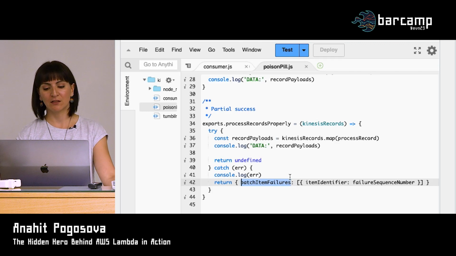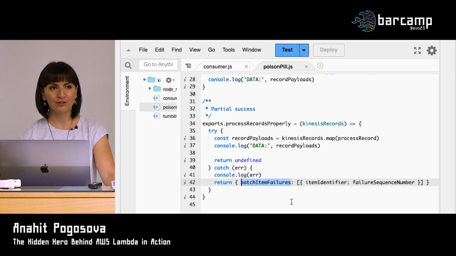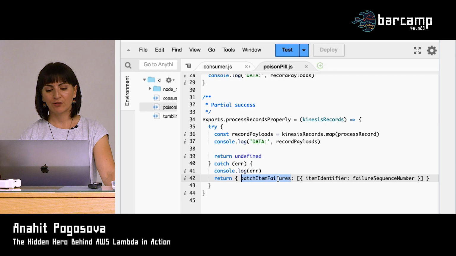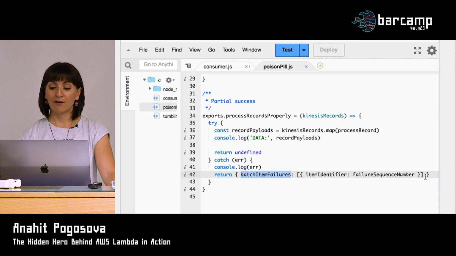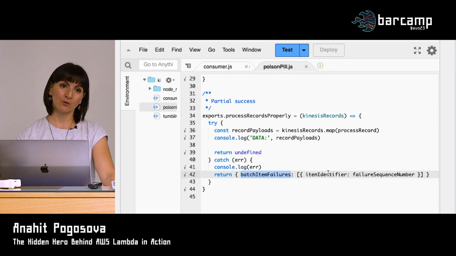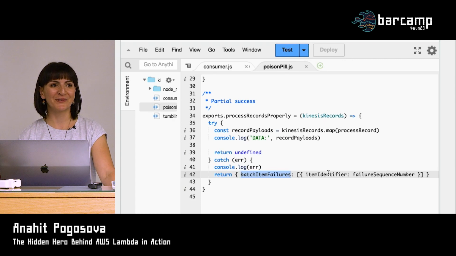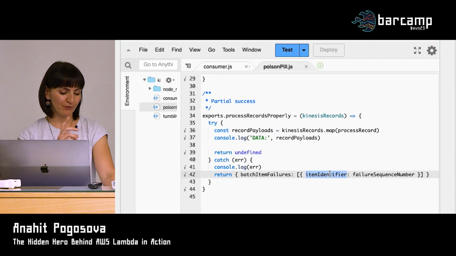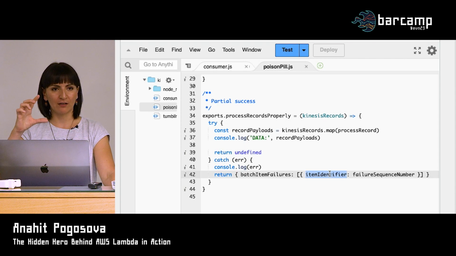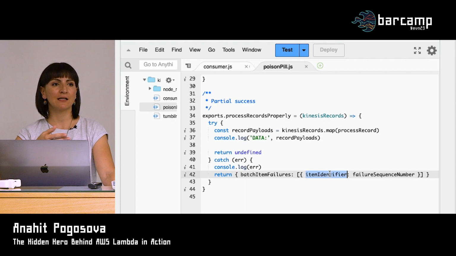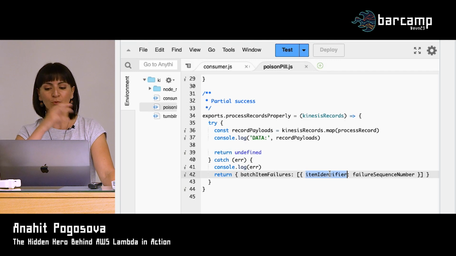It's a predefined structure of the object that you need to return to the event source mapping. So you return batch item failures, which is an array which ironically will contain just one element. You can't return more than one, it will ignore it. But anyway, you return the sequence number of the failed record. If you remember, I briefly showed you in the beginning that each record that you write to Kinesis contains some metadata, and one part of that metadata is the sequence number, which is the unique identifier of your record within that shard or within that stream.